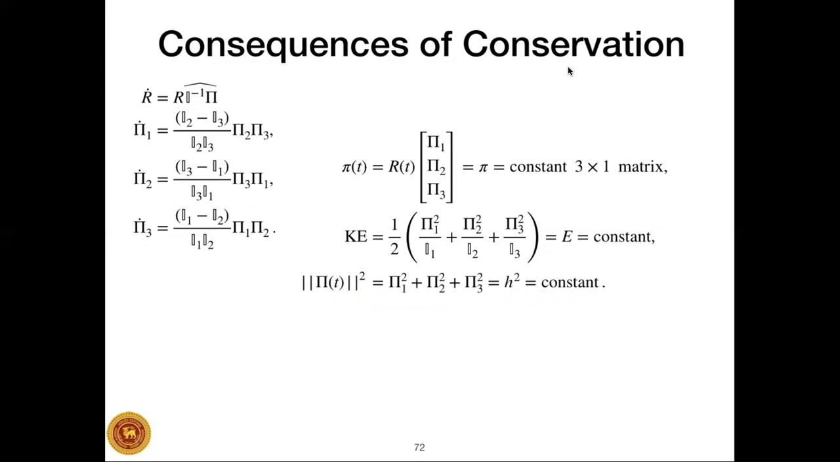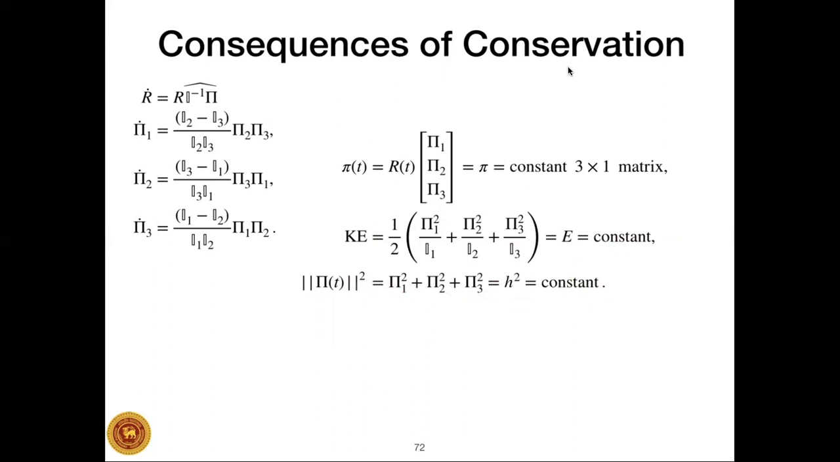So what does this tell us? If you look at the body angular momentum space, the space of capital pi 1, capital pi 2, capital pi 3, the constant kinetic energy equation describes a surface in the angular momentum space. In particular, it's an ellipsoid. And this other equation also defines a surface, a very simple surface, a sphere.